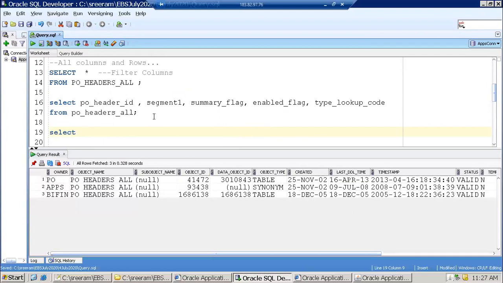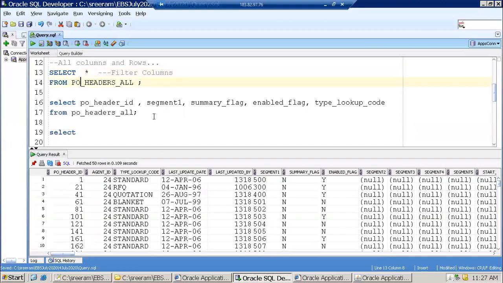Let me just execute first, and then I can see the column names. What I want to do is see the number of days between the creation date as well as the sysdate. So we know what sysdate is, right?